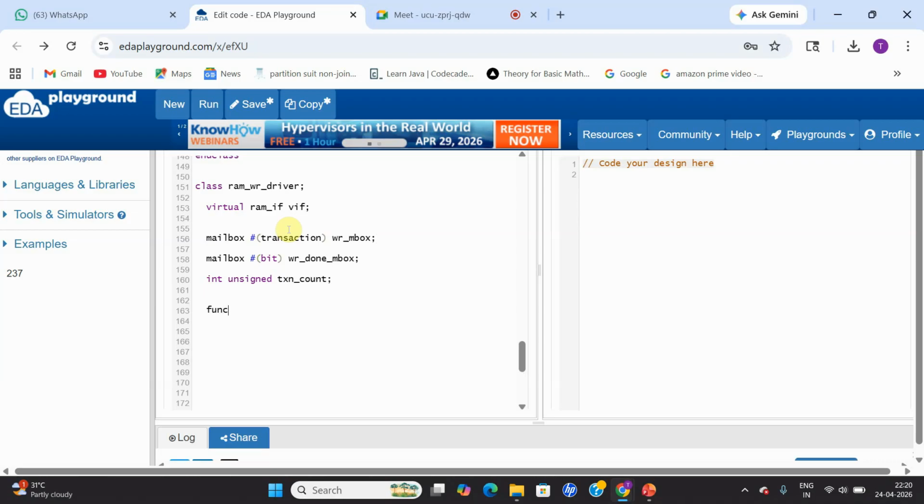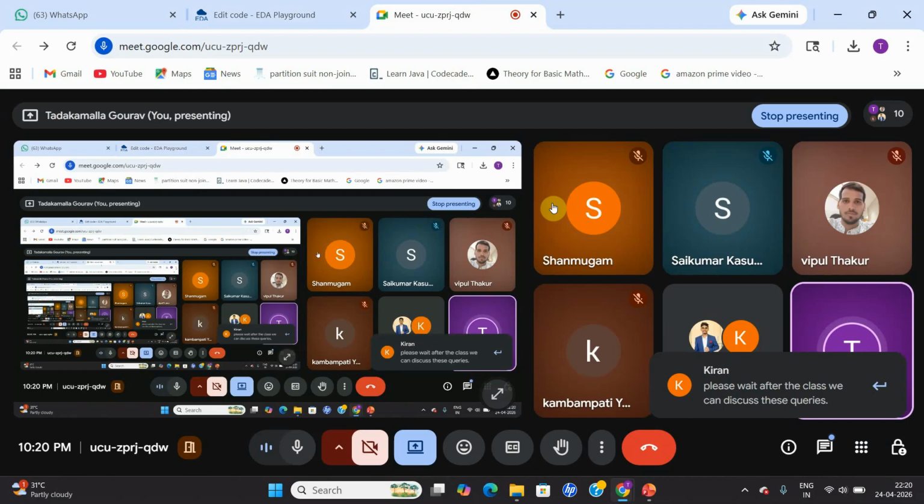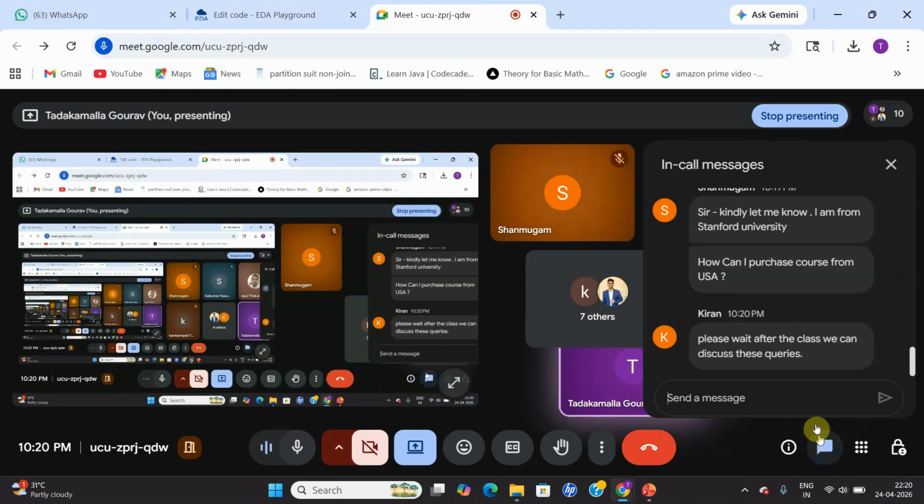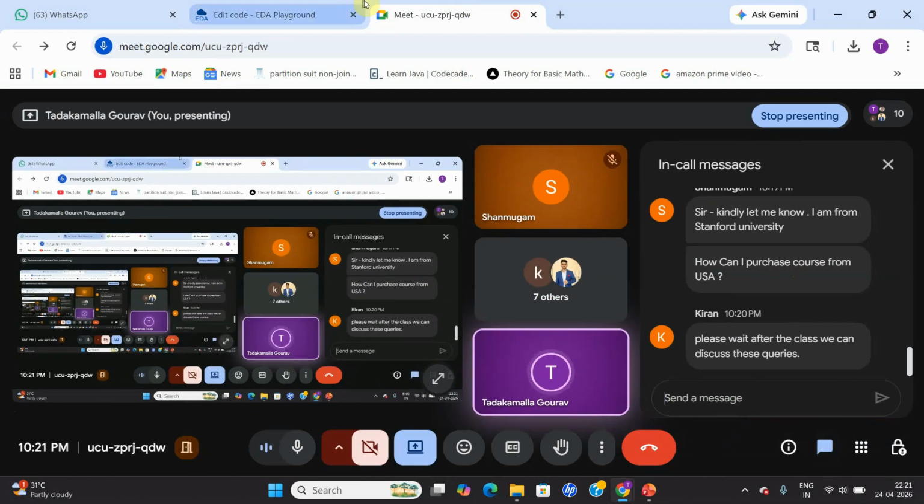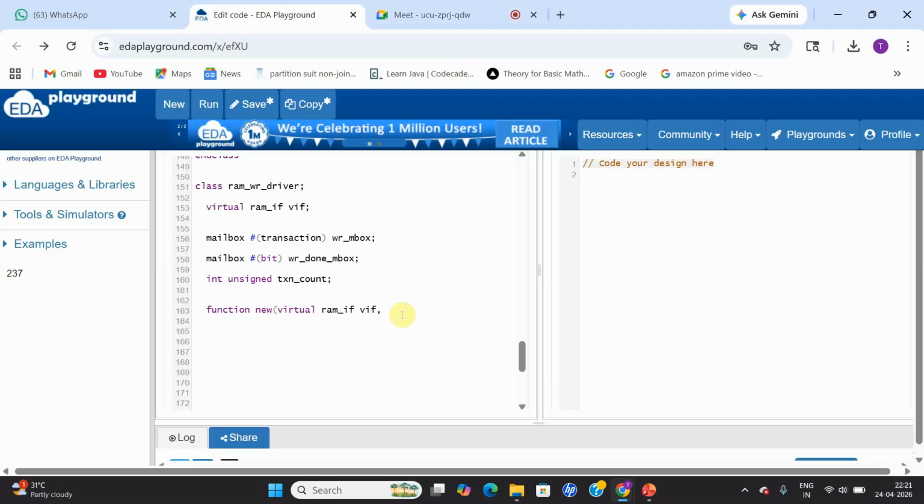Now after that, I'm going to declare one function, and in this function, I'm going to have a few arguments. One of the arguments is of interface handle. Now, where are we going to create the interface instance? Any idea, anyone? If we want to use the interface instance, where are we going to create it?